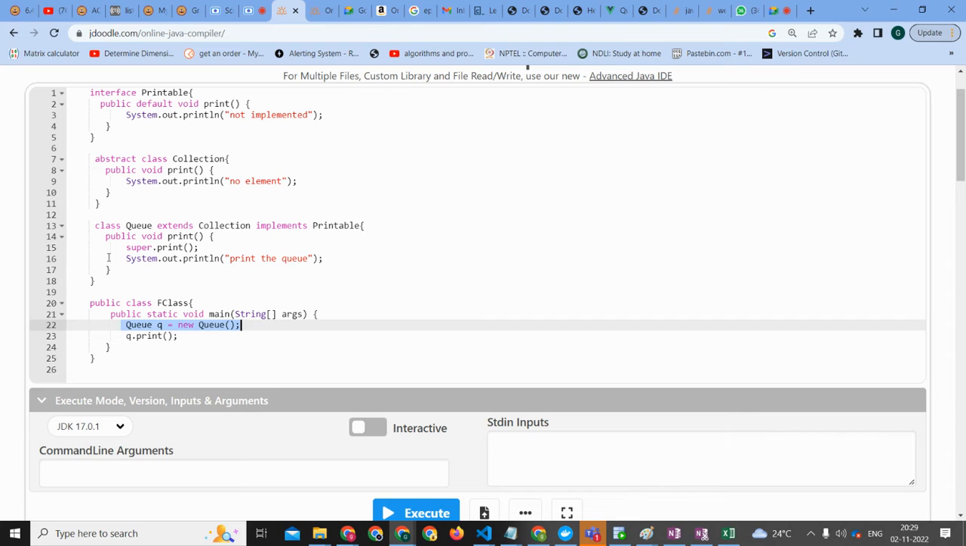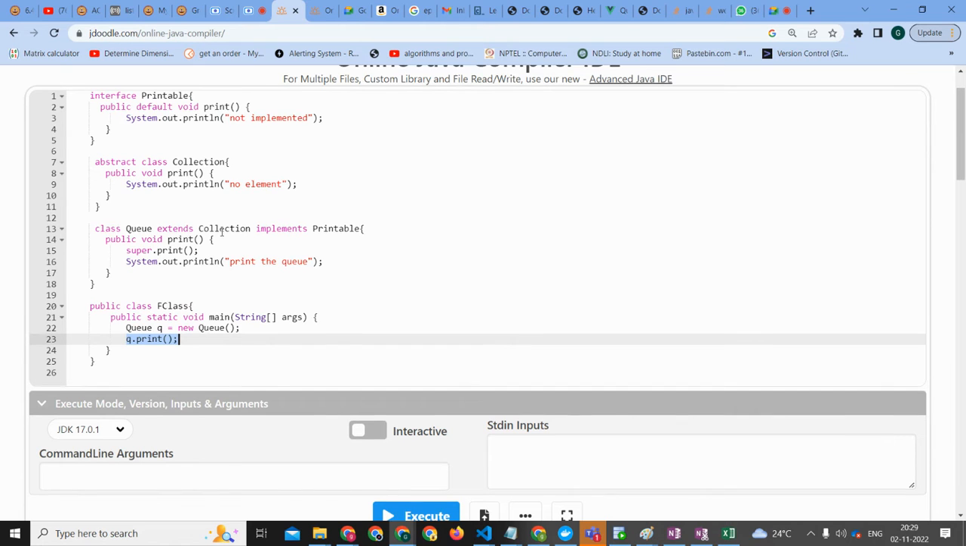So when we go back to line number 23, here q.print, it will go to line number... this question is all about that. See, Q has two parents, basically Collection and Printable, right? So which will take preference? Will both get printed, or one will get printed after the other, or only one will get printed?